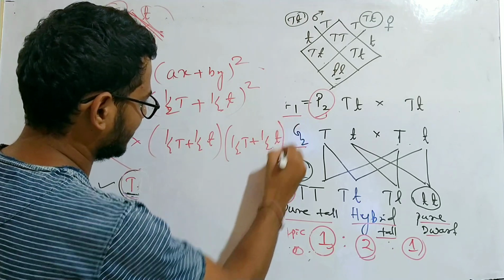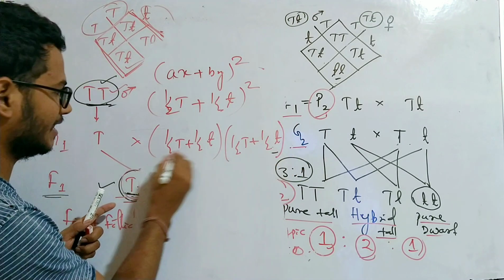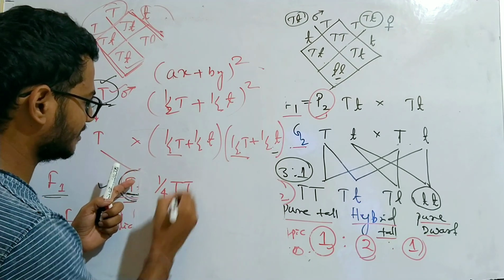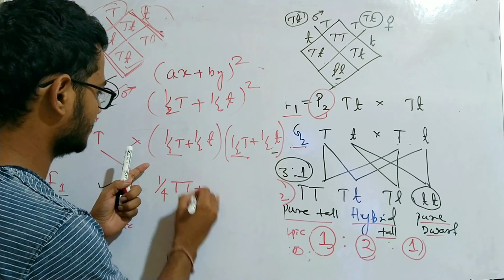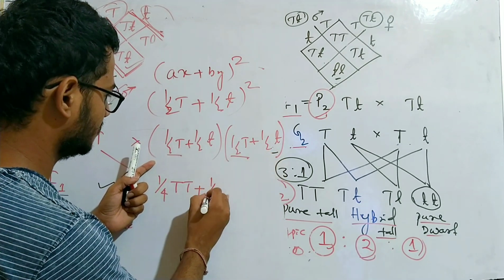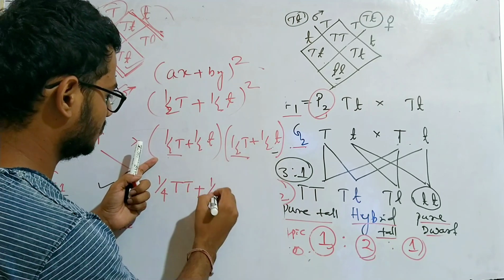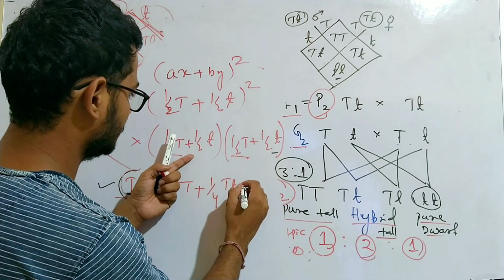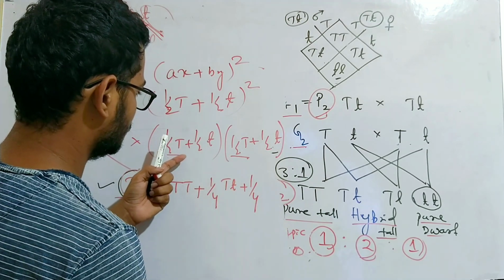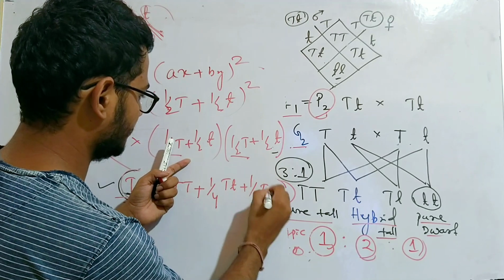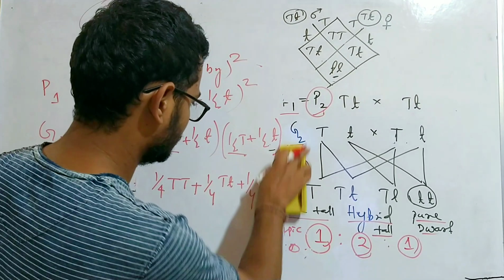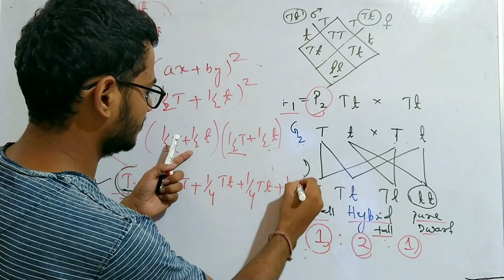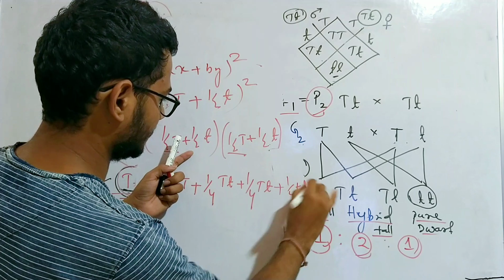half small t), and by multiplying this we will get half capital T into half capital T, that is 1/4 capital T, then plus half into half, 1/4 capital T, small t. Then by multiplying again, we will have 1/4 capital T, small t, plus half t and half t, 1/4 t square or t into t.